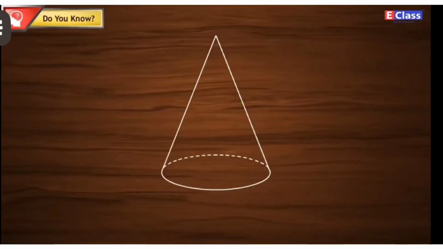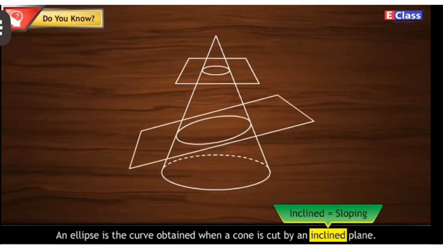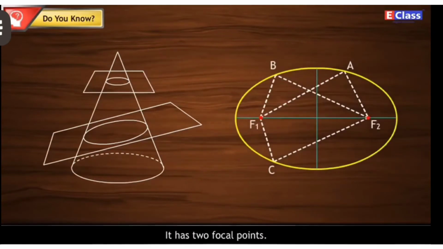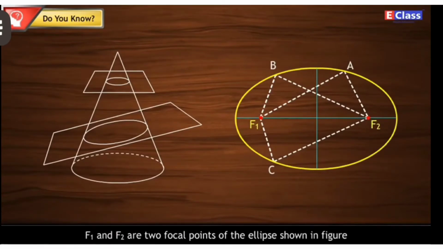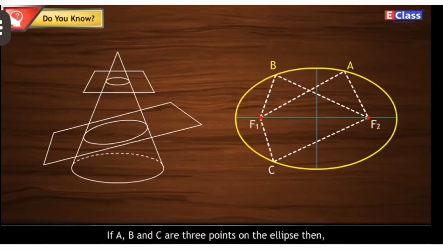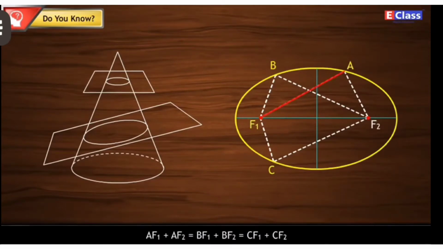Do you know? An ellipse is the curve obtained when a cone is cut by an inclined plane. It has 2 focal points. The sum of the distances to the 2 focal points from every point on the curve is constant. F1 and F2 are 2 focal points of the ellipse shown in the figure. If A, B and C are 3 points on the ellipse, then AF1 + AF2 = BF1 + BF2 = CF1 + CF2.